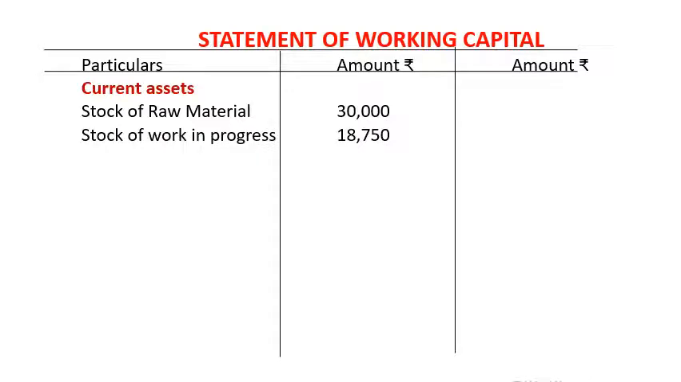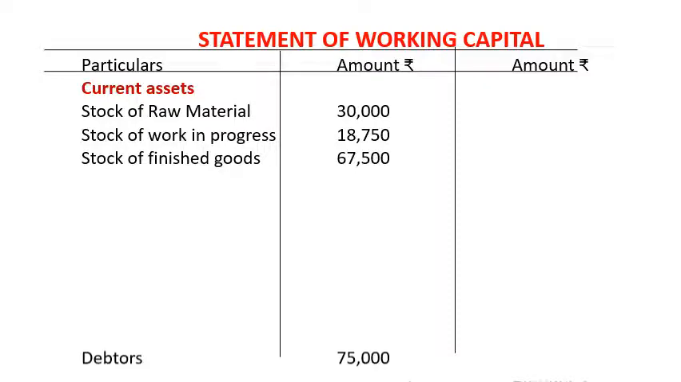Next we have to calculate the stock of work in progress. In stock of work in progress, we have to take the raw material units, labor units as well as the overheads units. So the amount comes as 18,750. Okay, fine. Next is the stock of finished goods. We have to calculate it and the amount comes as 67,500. For stock of finished goods, we have taken the goods at the total cost. Fine. The next is the debtors. Debtors we have to calculate at the sales and the amount comes in the debtors 75,000.